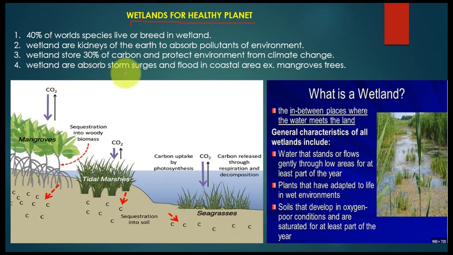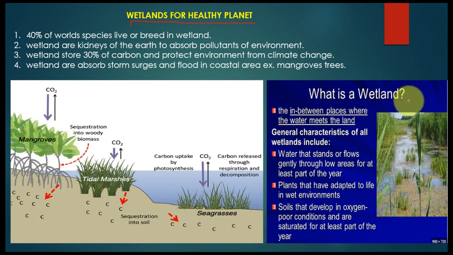Wetlands absorb storm surges and floods in coastal areas. For example, mangrove trees. Yes, sir, ma'am. You can see in this picture how the storm surges come and mangroves absorb those storm surges in the coastal area, and save the people.